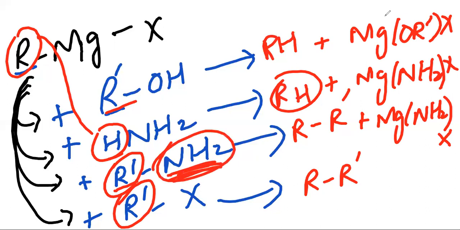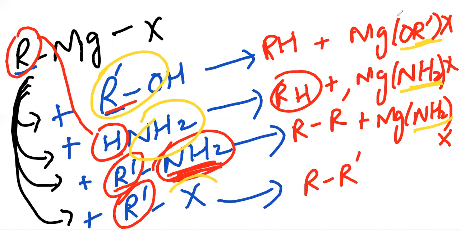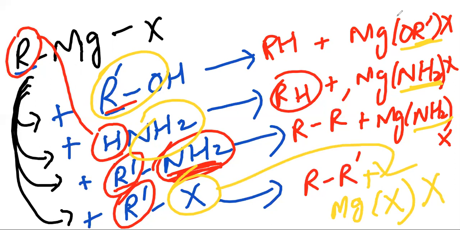Look, NH2, you have written NH2 here, NH2, OR, OR. Now what we write here is MgX and X, because X is here.